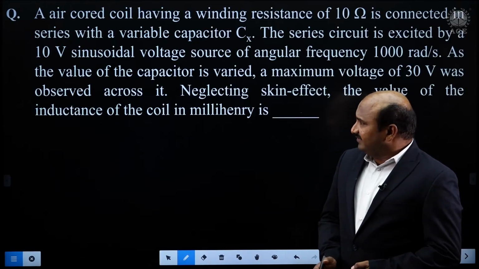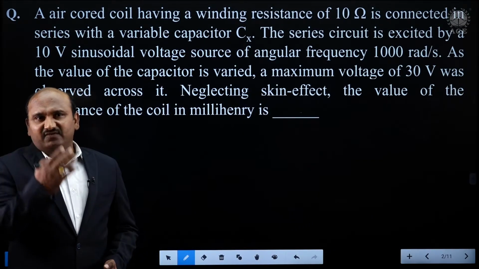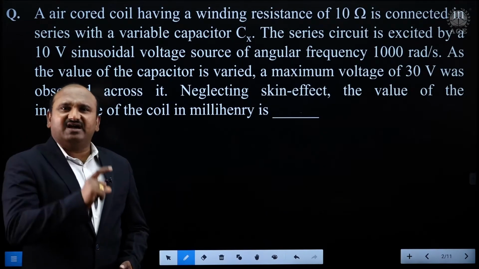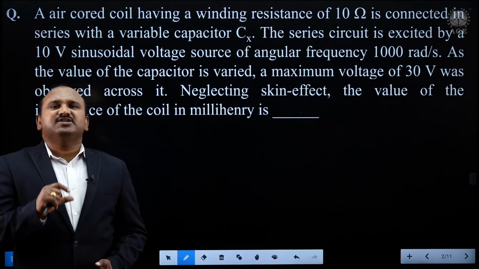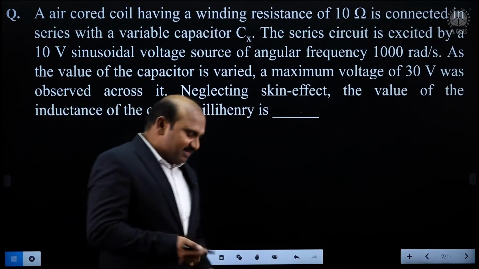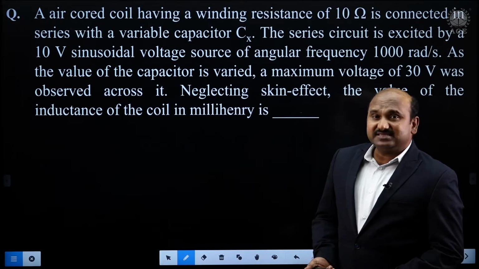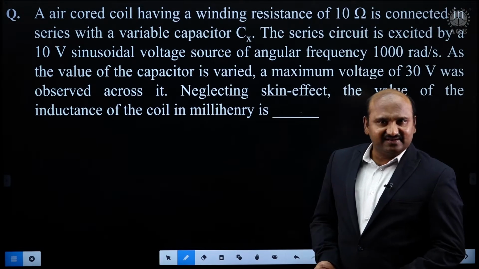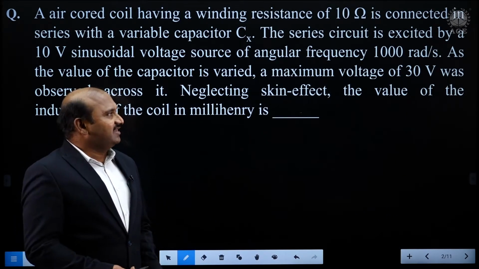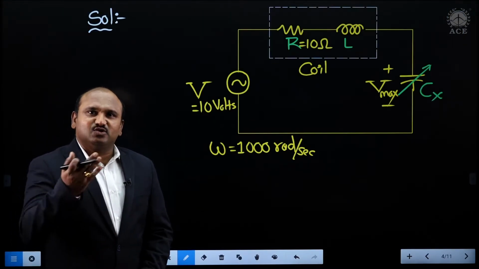How do you need to get the solution for this one? According to the given data, what values are provided and what value is required? You need to always think in two ways. Number one, what is the given data? And what is the required value? And what is the relation between the required data and the given values? Now let me consider the detailed solution. The given data is an RLC series circuit, the R value is given and the capacitor voltage is given. This is the network we can consider under the solution part.